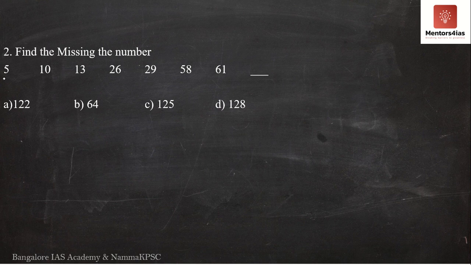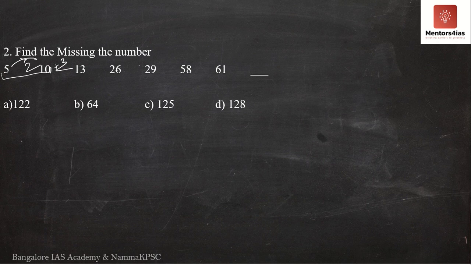Now let me take the first two numbers, 5 and 10. Now don't you think 5 into 2 is 10? Of course, 5 into 2 is 10. How about 10 and 13? Now 10 and 13, obviously no, it is not a multiple, plus the difference between them is only 3. So I'm not able to find out the relationship or link between 10 and 13.